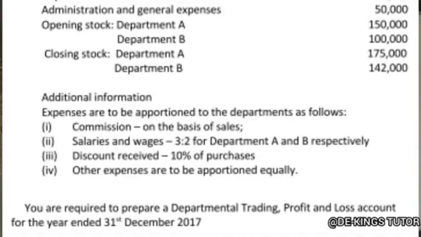And we also have additional information. Expenses are to be apportioned to the departments as follows. Commission on the basis of sales. Salaries and wages 3:2 for Department A and B. Third one, discount received to 10% of purchases, and other expenses are to be apportioned equally.